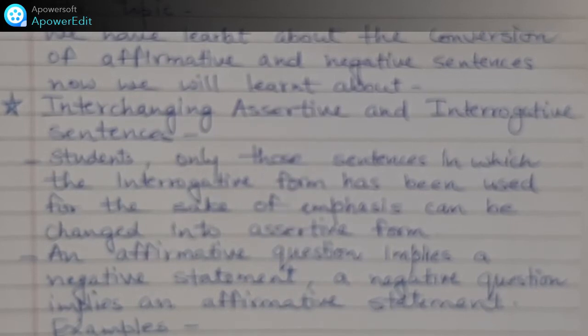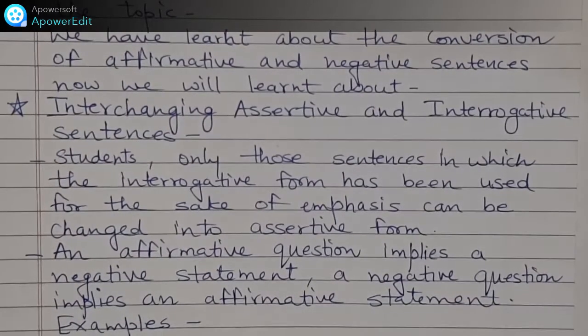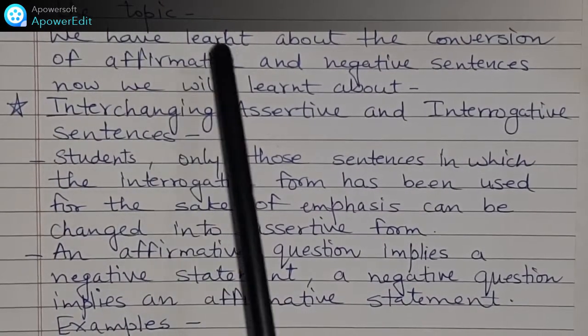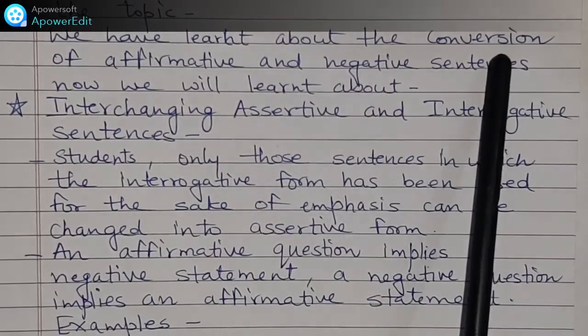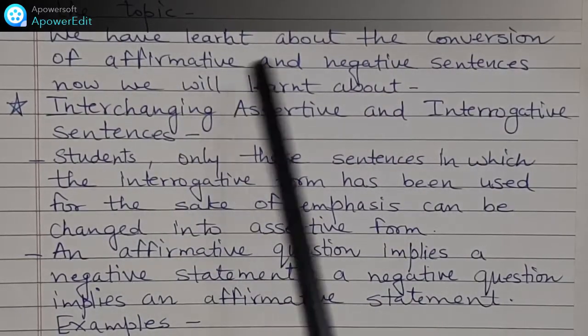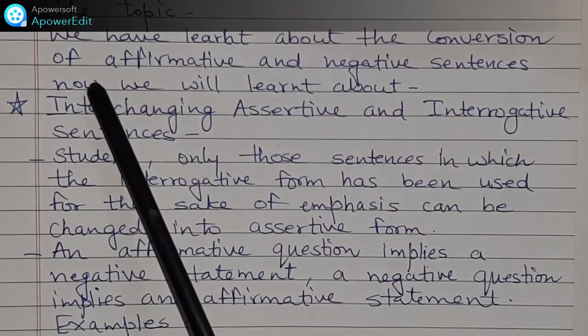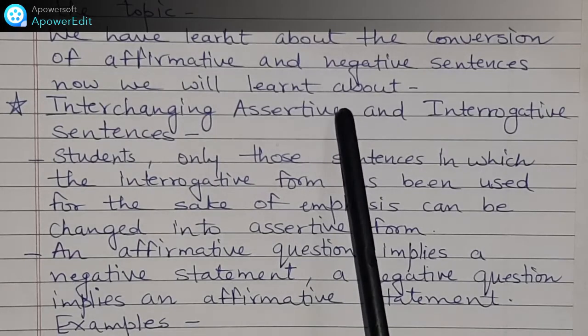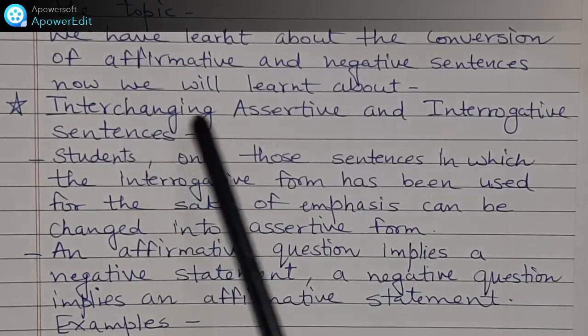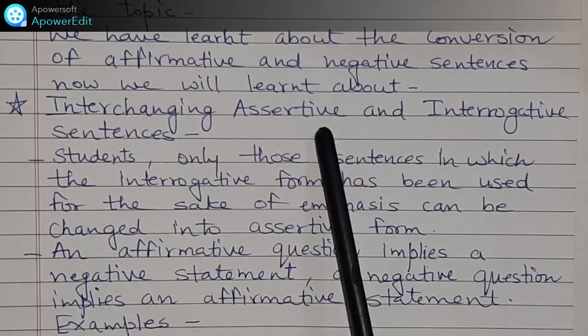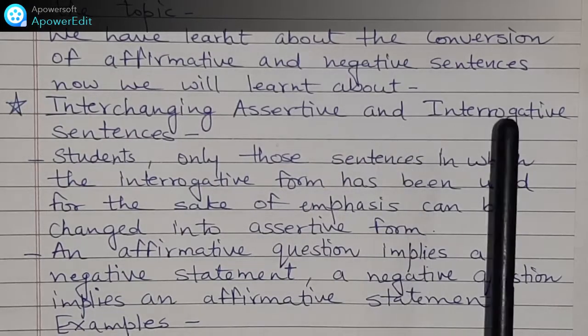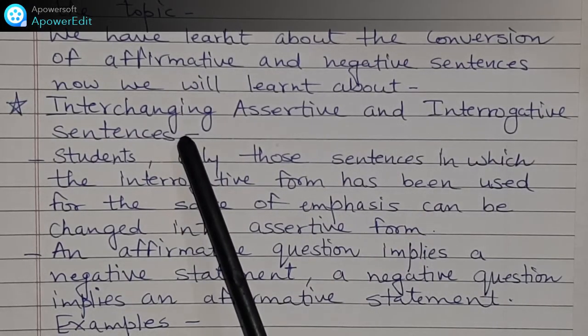Students, we have learned about the conversion of affirmative and negative sentences. Now we will learn about interchanging assertive and interrogative sentences.